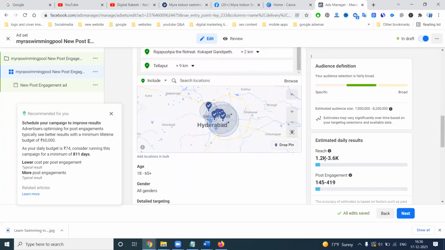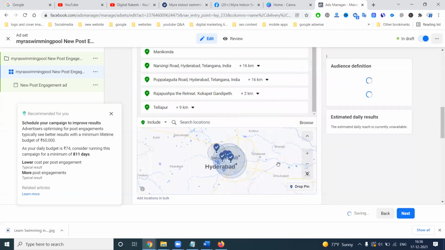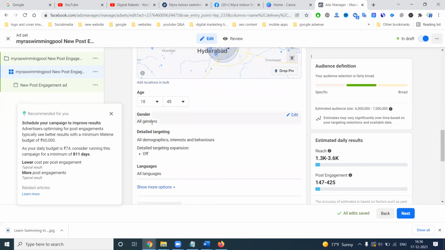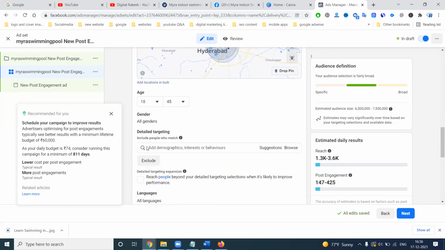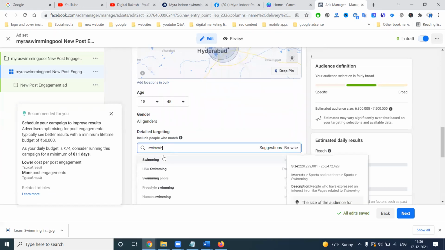So 1200 to 3600. Age wise, I can target up to 45 years. All gender, demographic, interest, behavior, everything. Not only here, I can target those who are looking for swimming classes. I will target only those who are looking for swimming classes.